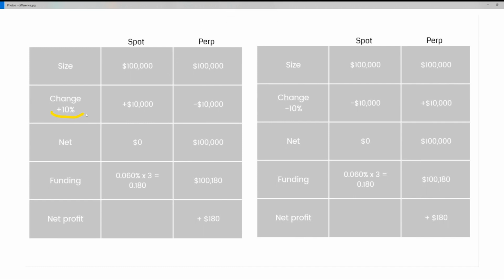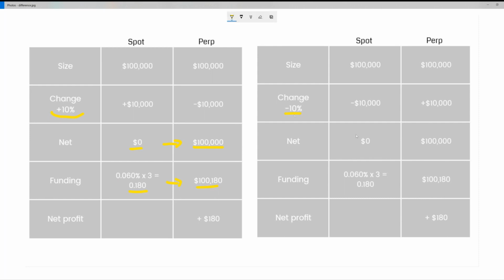Let's assume for this day the market moves up 10%. Our spot position will be in $10,000 of profit, and our perpetual short position would be in $10,000 of loss, meaning our net position would be zero, meaning overall we'd still be operating at $100,000, the same we started with. However, during this 24-hour period, we've collected 0.06% of funding every 8 hours. In 24 hours, this works out to 0.180% of profit. During that net neutral position, we've accumulated $180 risk-free.